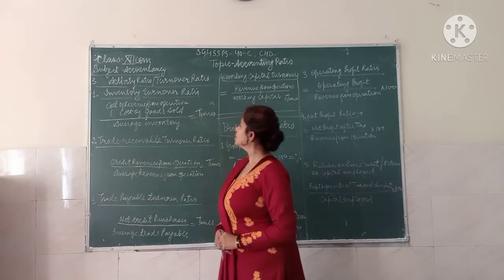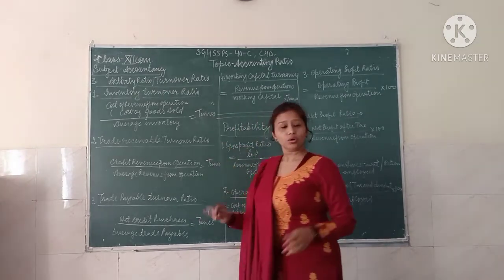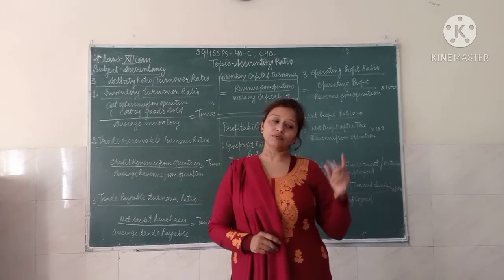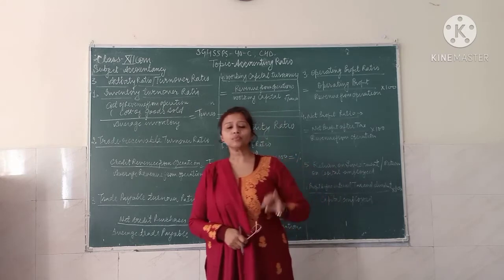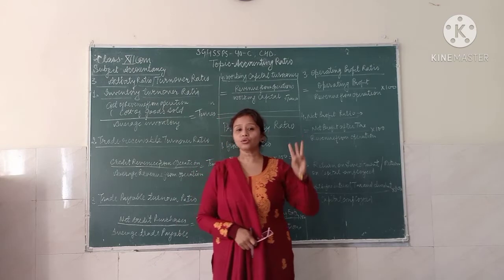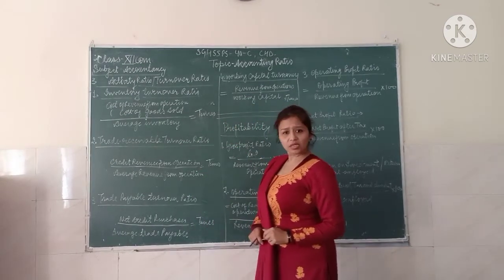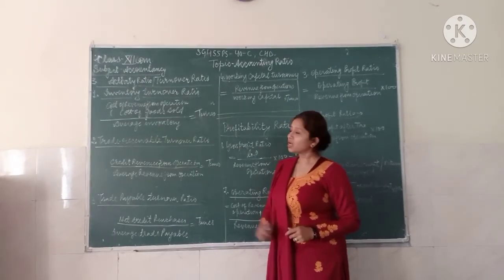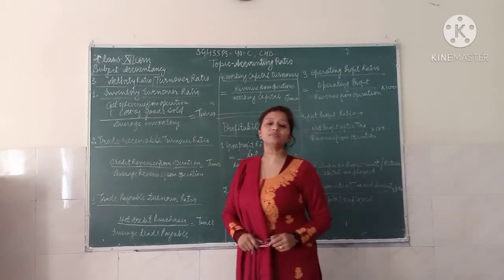If we concentrate on the activity ratio, it is based on the times ratio. We have also studied that the expression of a ratio comes in four kinds: the pure ratio, the percentage ratio, the times ratio, and the fraction ratio. So for the activity ratio or turnover ratio, the expression comes in times. Whenever you calculate any ratio from the turnover, it will come in the times ratio.